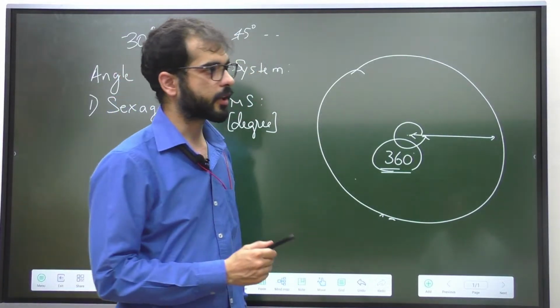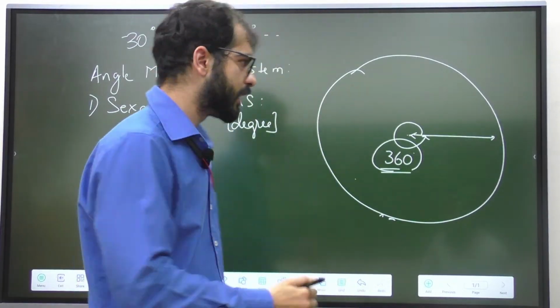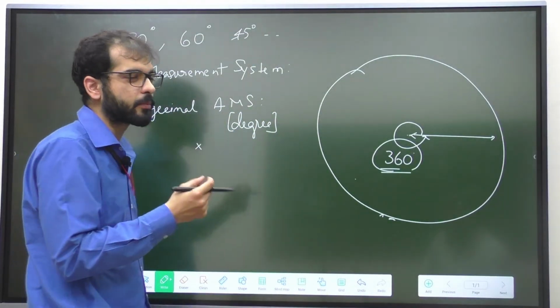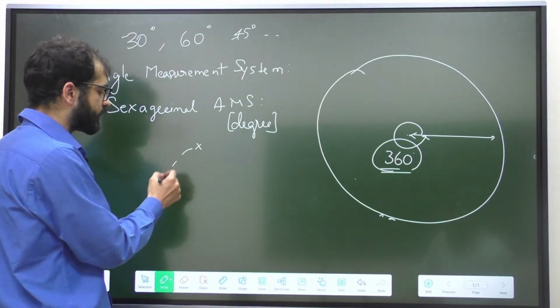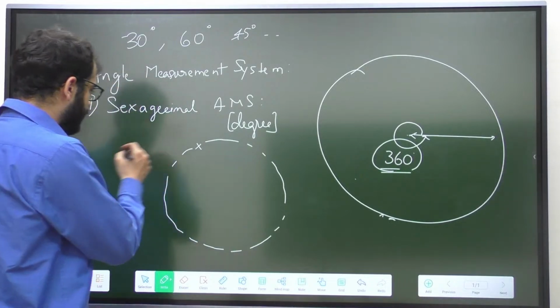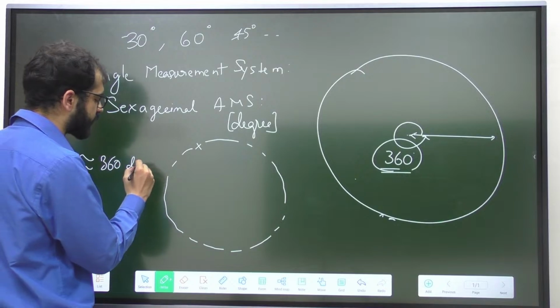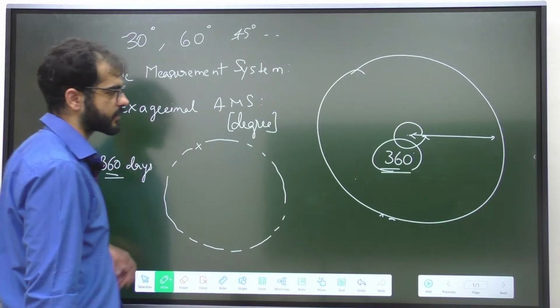Back in prehistoric times, in the Sumerian or Babylonian civilization, people observed that a celestial body, be it a planet or a star, took roughly 360 days to travel around and go back to its initial position. They were lacking precise instruments, so they assumed it to be roughly 360 days. And from there, this number 360 has stuck.